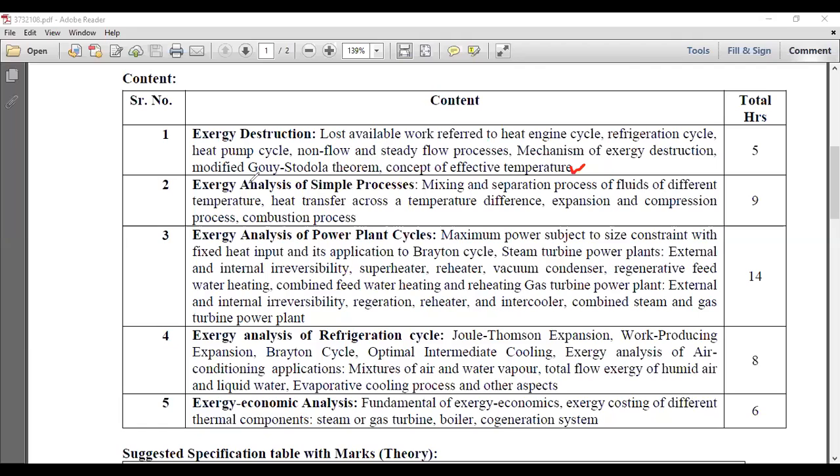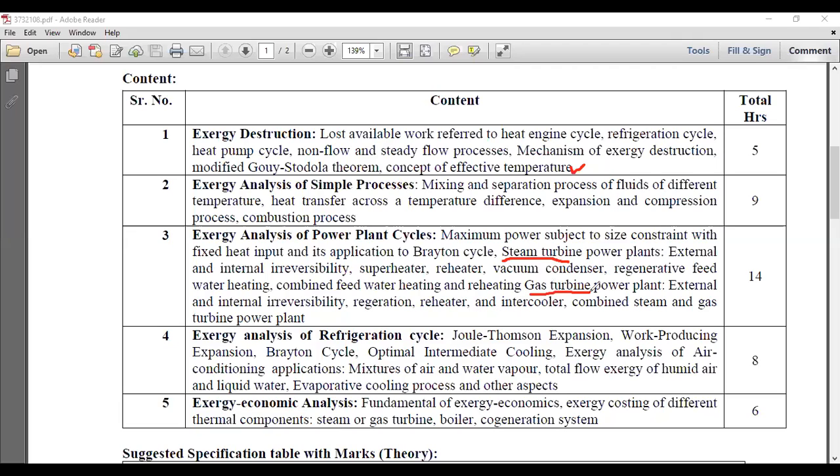Now third chapter, that is exergy analysis of power plant systems or power plant cycles, where you will find many of the cycles which are related to the power plant, like Brayton cycle, steam turbine power plant, right? And the gas turbine power plant, right? So here you have to study two different types of power plant. First one is steam, and second one is the gas turbine power plant, right? So external and internal irreversibility, superheater, reheater, vacuum condenser, regenerative feed water heater, combined feed water heating and reheating in the steam turbine power plant.